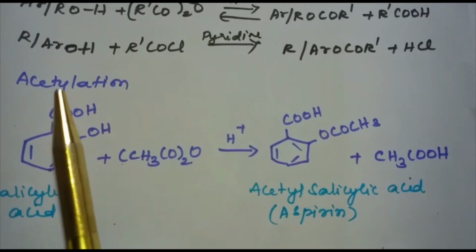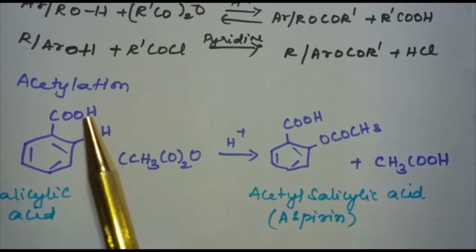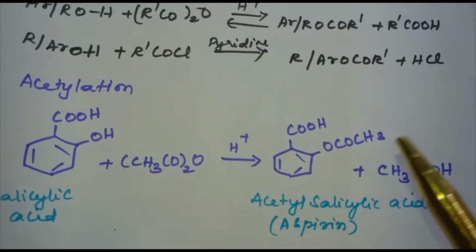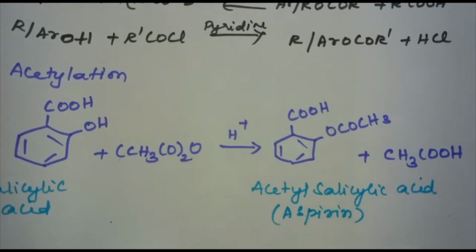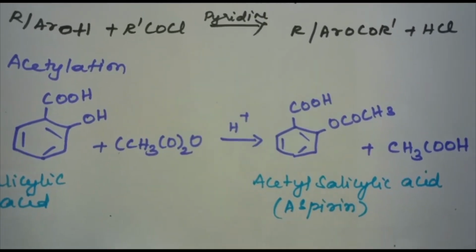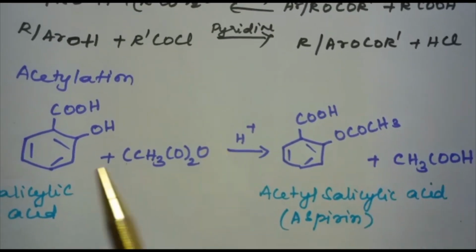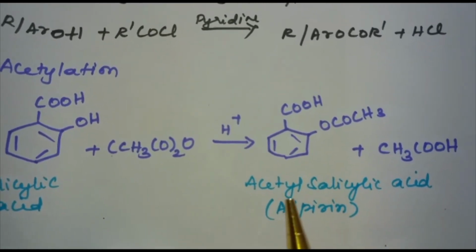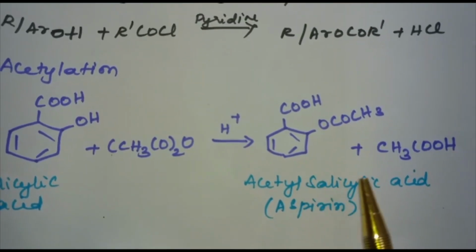Next is the acetylation reaction. The introduction of the acetyl group, that is the CH3CO group, in alcohol or phenol is known as acetylation. Acetylation of salicylic acid produces aspirin, which is nothing but acetyl salicylic acid.